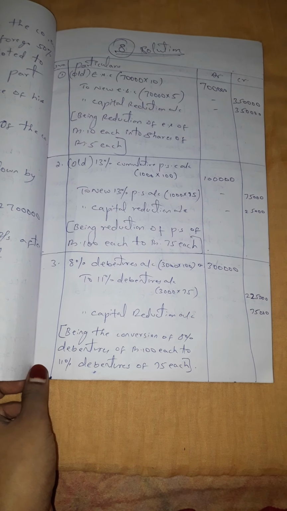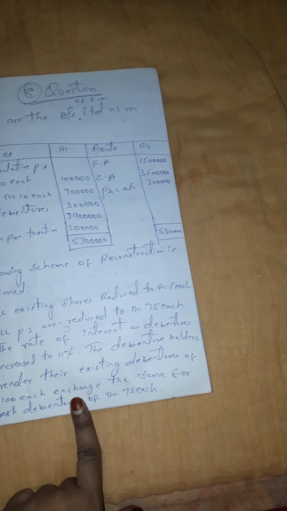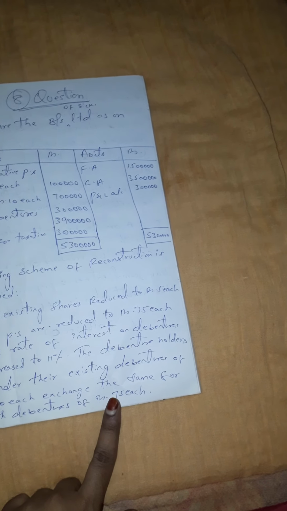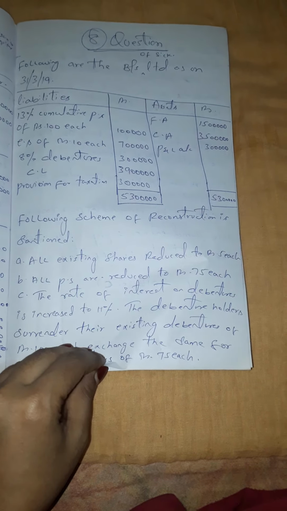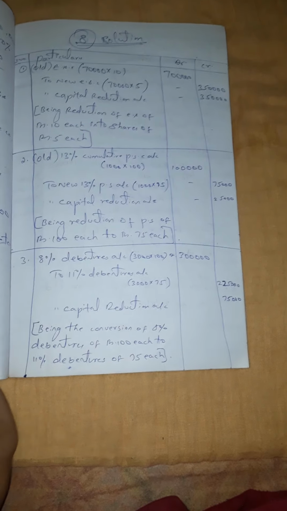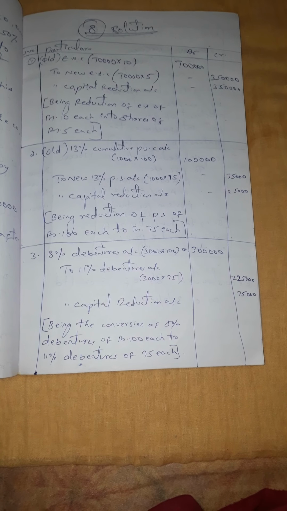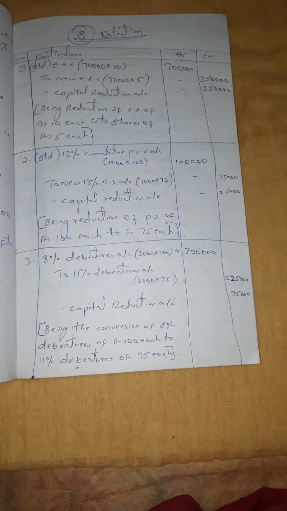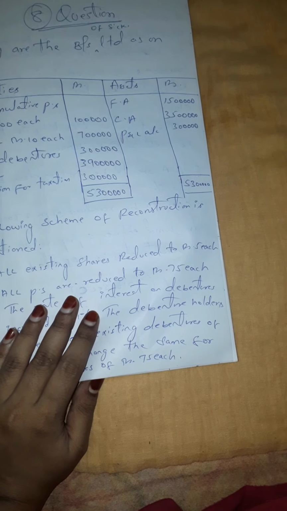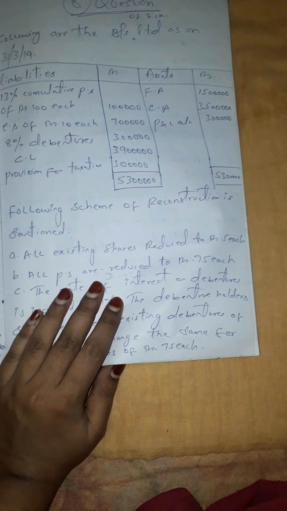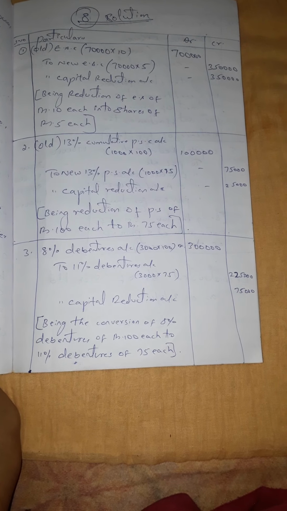8% debentures account debit to 11% debentures account. They have also told that the debenture holders surrender their existing debentures of rupees 100 each for a fresh issue of debentures of rupees 75 each. So now they have reduced the value of the debentures from 100 rupees to 75 rupees. Let us calculate the amount of debentures given in the question. The amount of debentures given in the question is 3 lakhs.